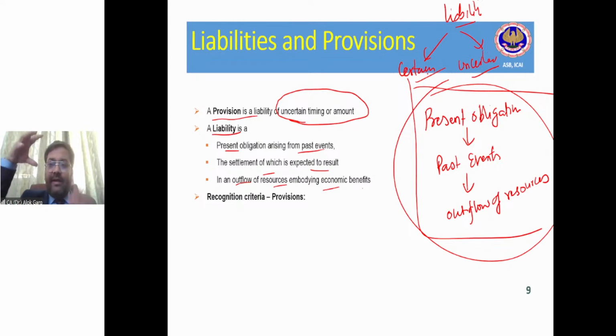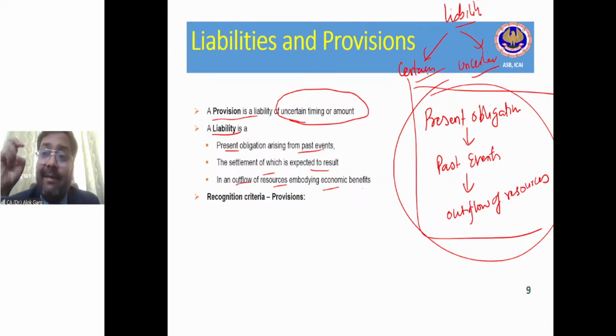Since today they are installing a tower, they are aware that after 20 years, I have to dismantle this tower. And when I dismantle the tower, I will incur a dismantling cost. Whatever civil work, whatever foundation I have created, I have to restore this place in the same condition in which the landlord has given it to me. Right? So there is a huge dismantling cost. In case of oil and gas, there is a huge dismantling cost, site restoration cost.